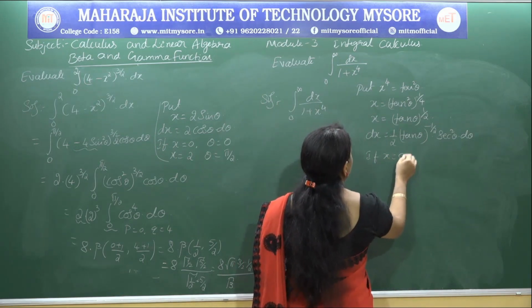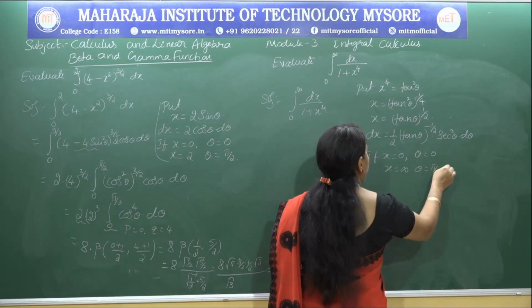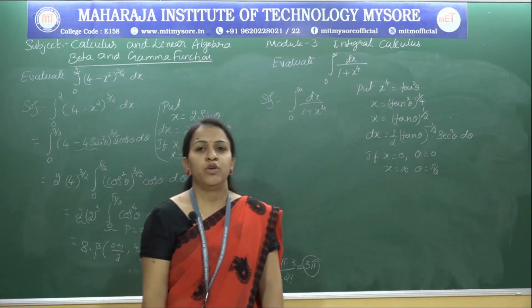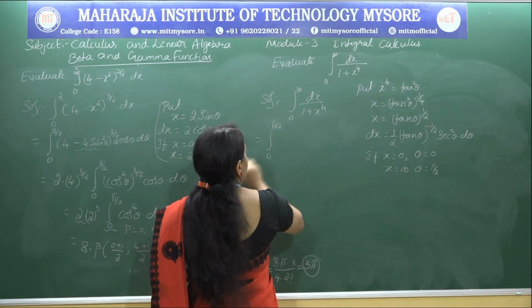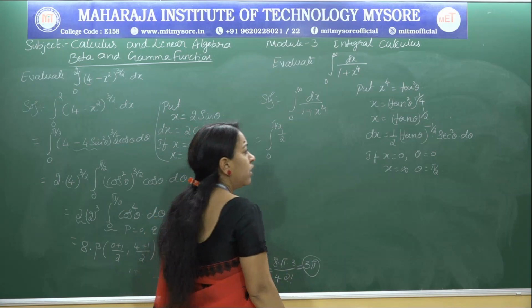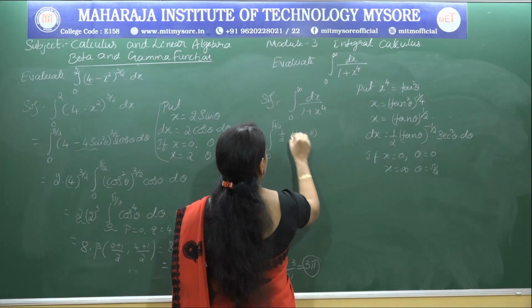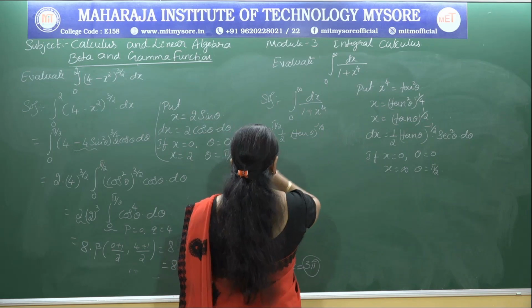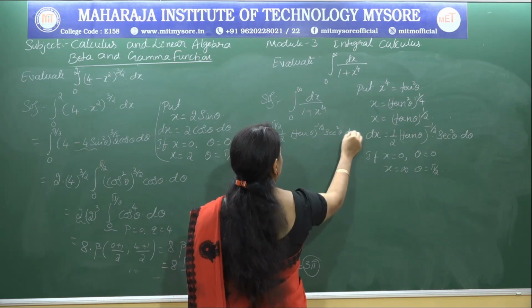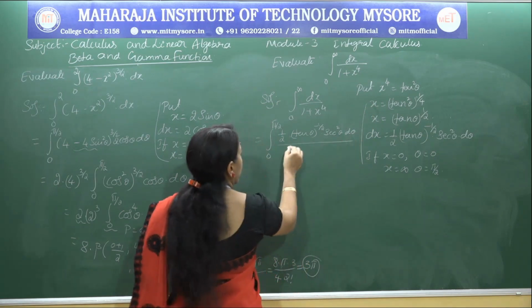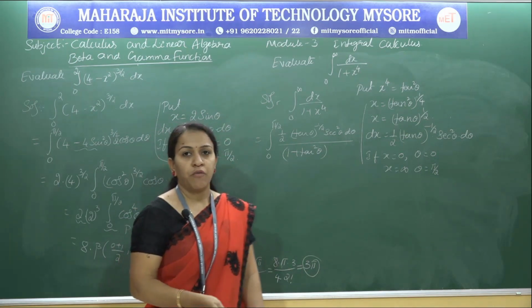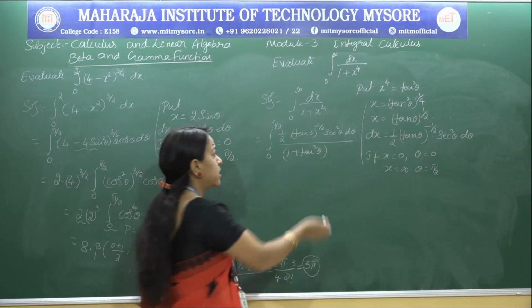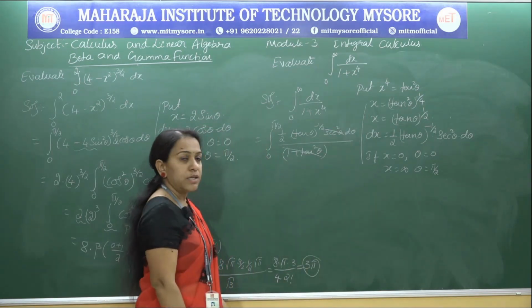And if x is 0, of course theta is 0. If x is infinity, theta will be pi by 2. We know that tan 90 is infinity. So replace the values: the integral 0 to pi by 2, dx is 1 by 2 times tan theta to the power of minus 1 by 2 into secant square theta d theta, whole divided by 1 plus tan square theta. We know the standard trigonometric formula, that 1 plus tan square theta is nothing but secant square theta. So I can cancel that.